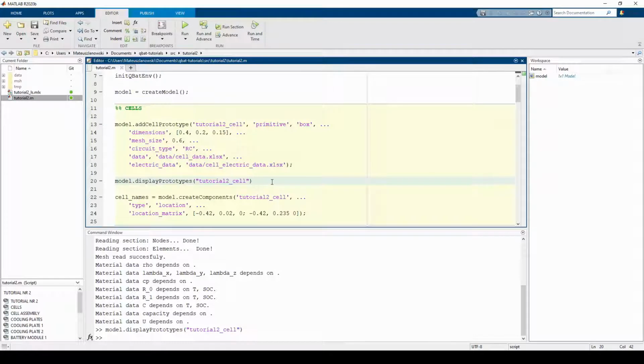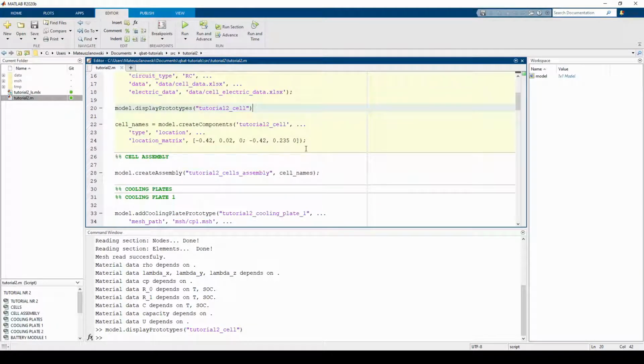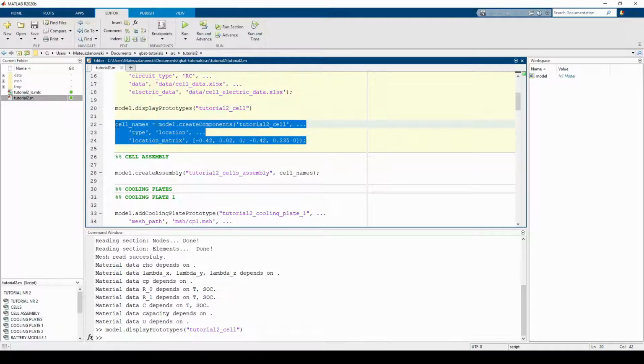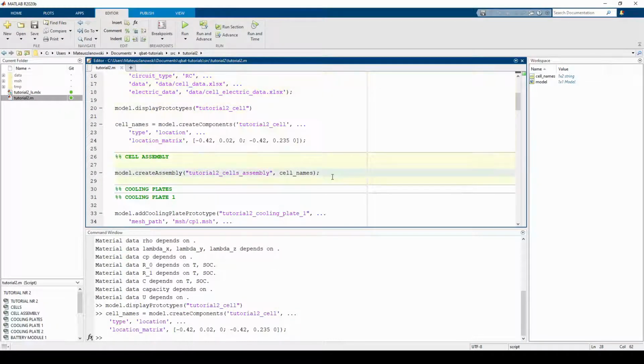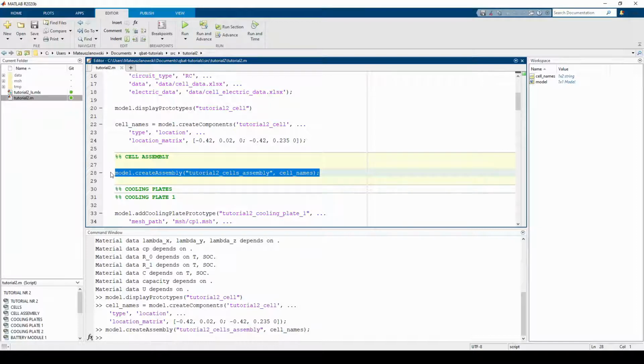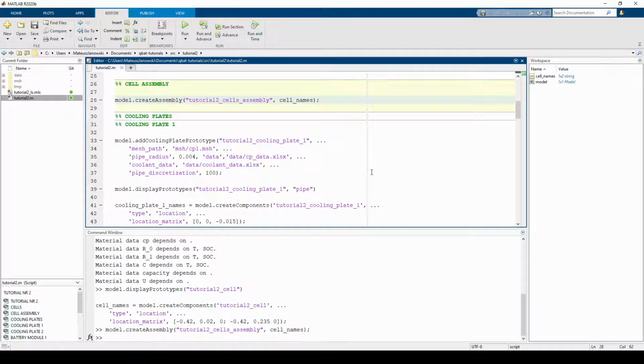Next, we put the cell in the simulation domain. In this case, we will specify a location matrix of 2 cells to place them simultaneously. After the cells are created, we can combine them into an assembly. After finishing the cell, we can create the second component, the bottom cooling plate.